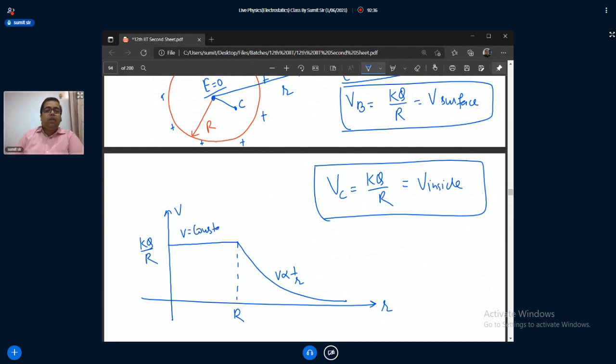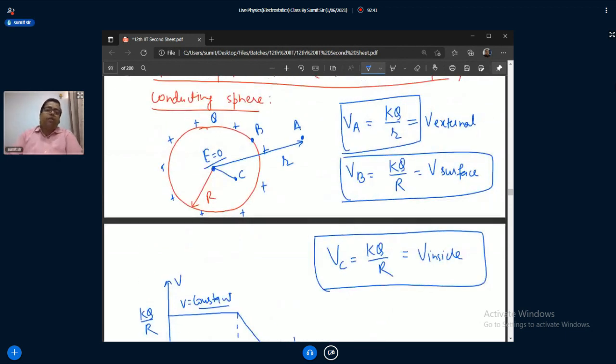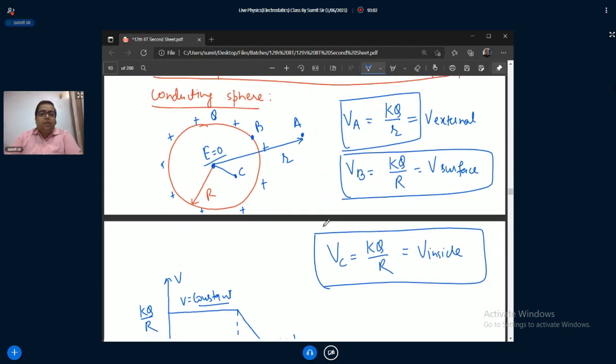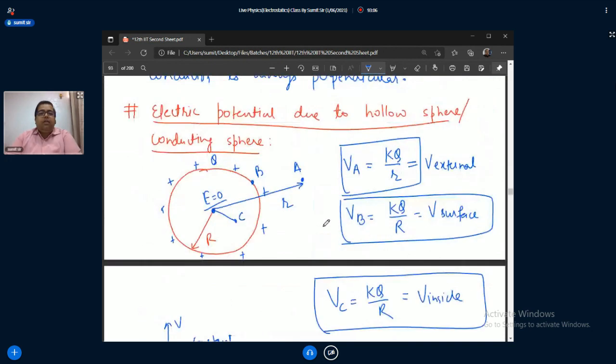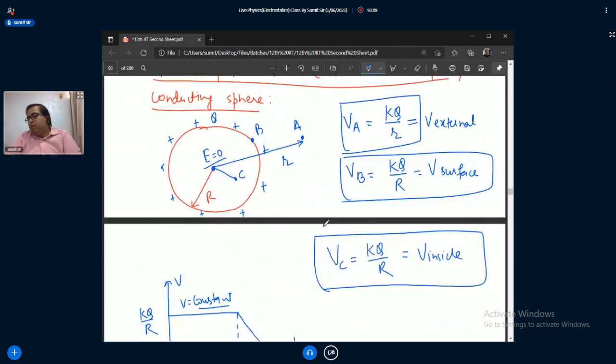So the potential of a hollow or conducting sphere is constant from the center to the surface, whatever potential it has at the center, it has on the surface also, and after that it decreases inversely. Note it.